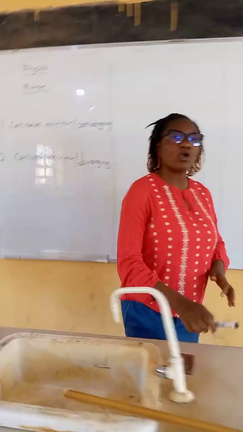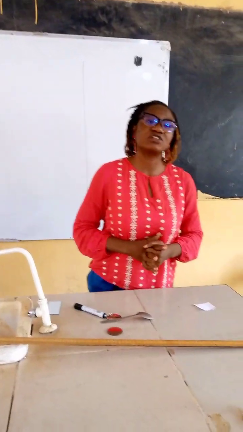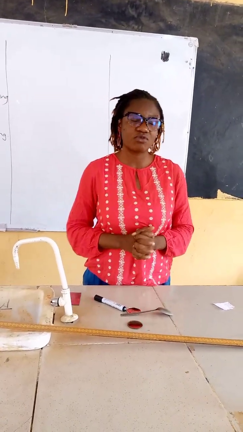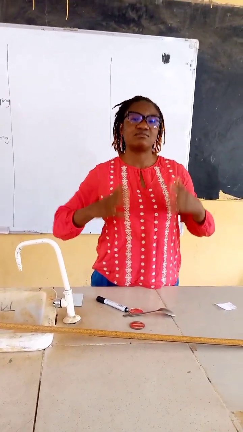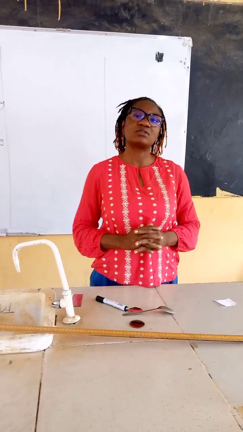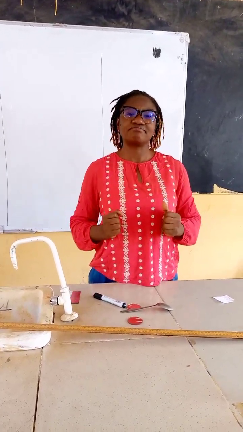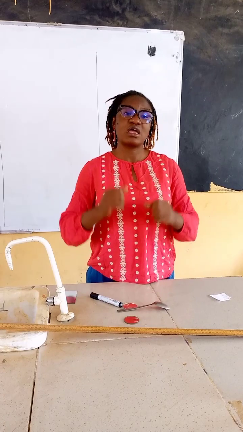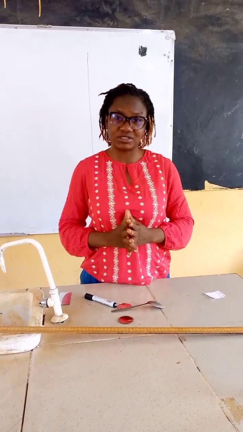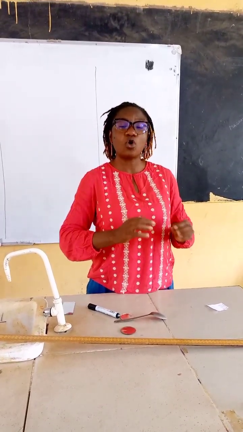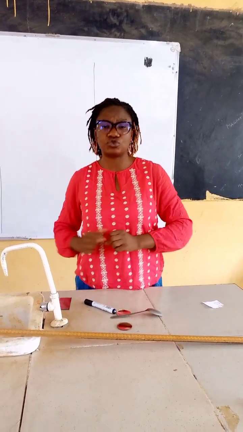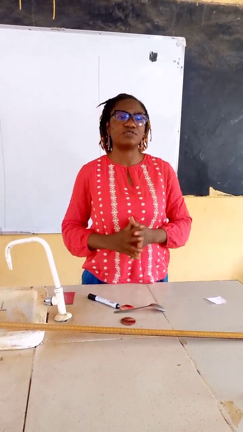Okay. Now when we don know the difference between concave mirror and convex mirror, now we want to talk about the formations of images, wey be say we go place the object for different position. We wan check the formation of the images.